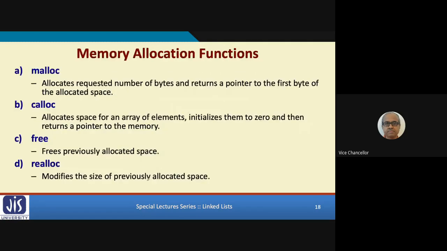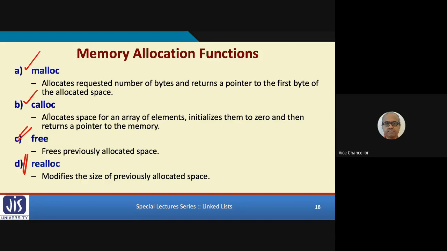Regarding the functions that are available for memory allocation, I already told you that there are malloc and calloc, two functions using which you can dynamically allocate memory. And if you do not need that memory space anymore, you can call free. If you want to change the amount of memory you have allocated, you can call realloc. But I shall not be showing realloc. I shall be showing malloc.